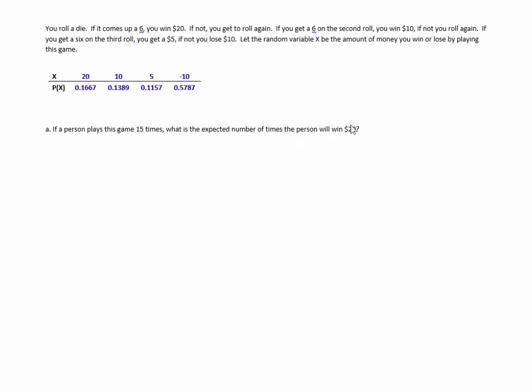So what kind of question is this and where does it belong? You'll notice we're counting wins. So we're counting, so it's a sampling distribution of counts of some type. Is it geometric or is it binomial? Well, this is not asking anything about the first win, when you experience that. This is actually saying, what is the expected number of wins in those 15 attempts? It doesn't say when those wins will happen, just that you'll win sometime, those $20. So this reeks of binomial.